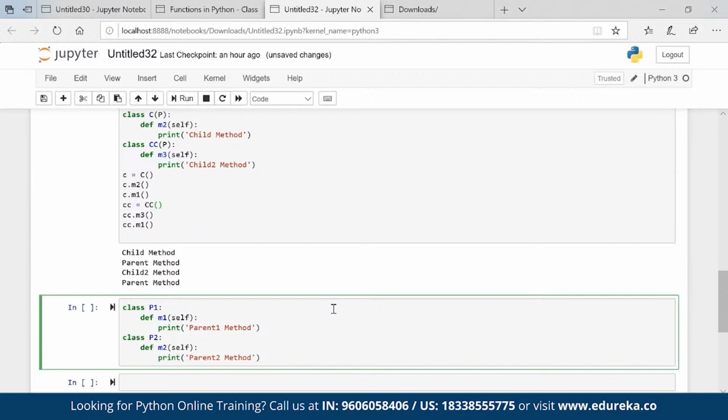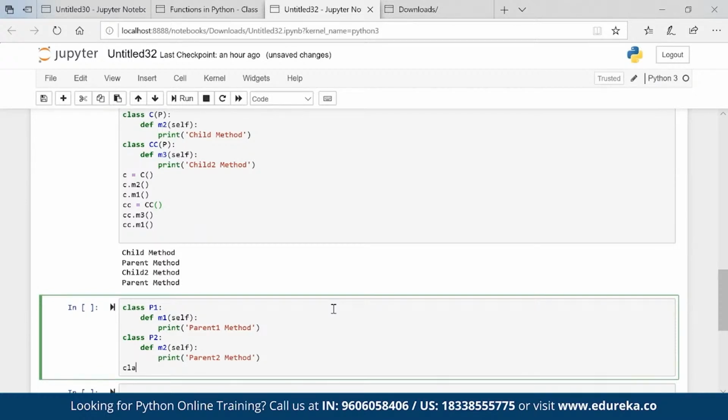Okay. Now the child comes in. Here I have P1 and P2. My child is C. And then def M3 self print child method.